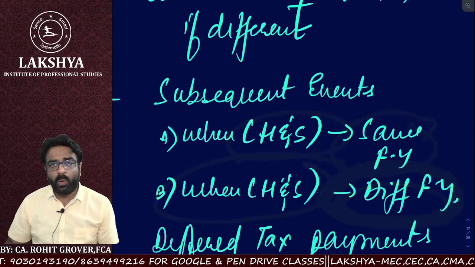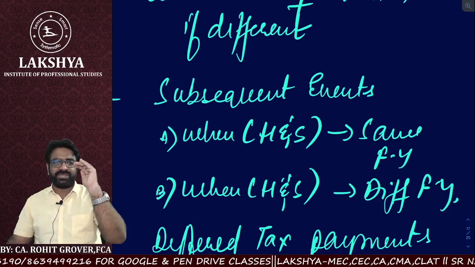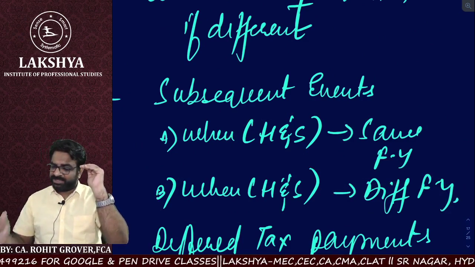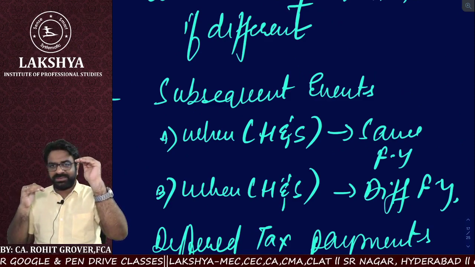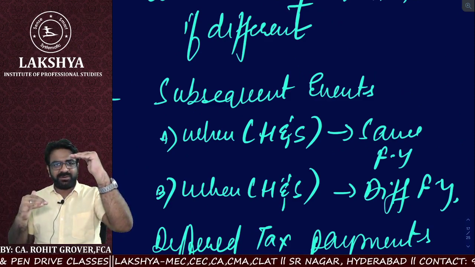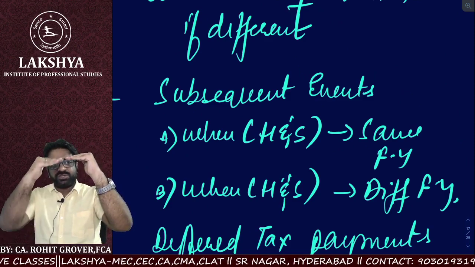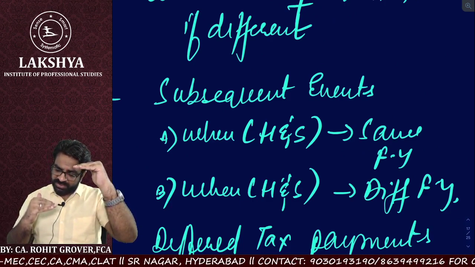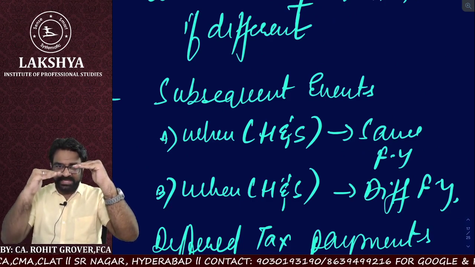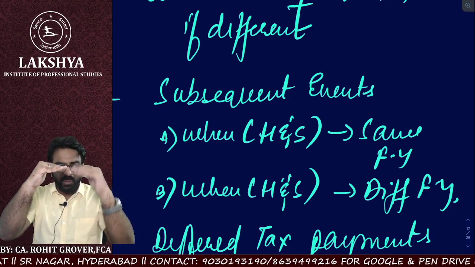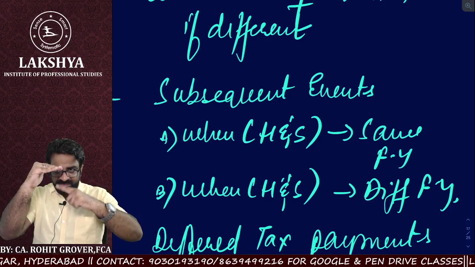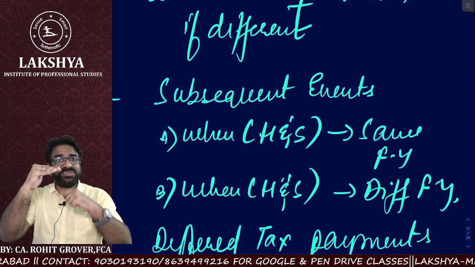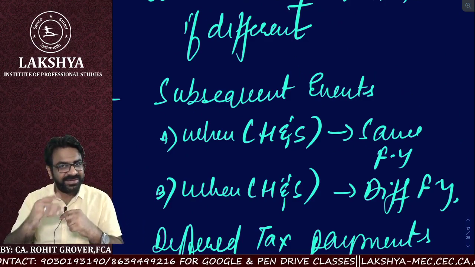Now, say for example, holding is completing its financial year on 31st March. The subsidiary is completing its financial year on 30th June. Three months of gap is there or not? During this three months gap, so many events might have taken place. Now the component has to adjust as per what? The parent. These three months adjustments will be known as subsequent adjustments. Did you understand the point?